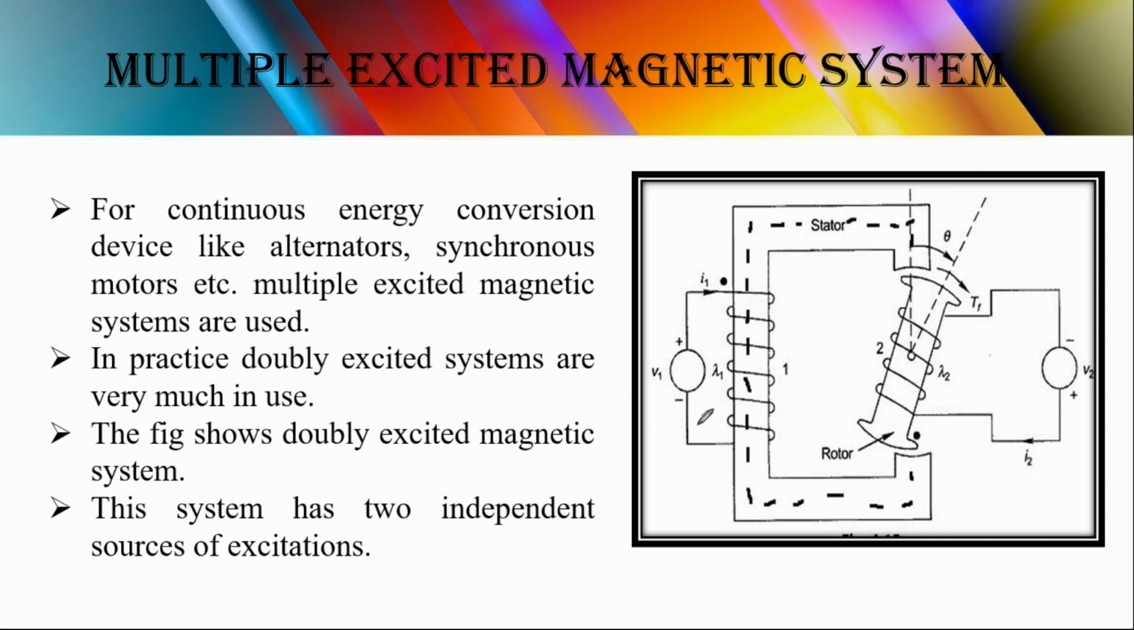So there is no linkage between this. So this one is independent to the voltage source, and this one is independent to the voltage source. Now, what is the need of these two excitations? Suppose we are applying the voltage V1 at the stator. So this part is stator and this part is rotor.